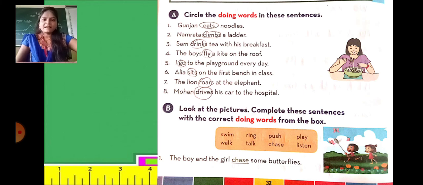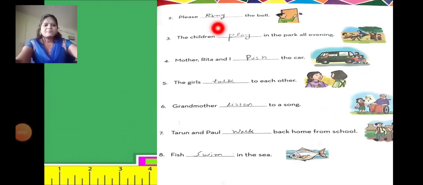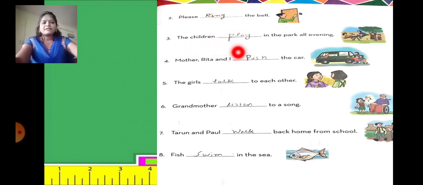Now students, exercise B. Look at the picture. Complete these sentences with the correct doing words from the box. Number 1, the boy and the girl chase some butterflies. So chase is a doing word. Now second, please ring the bell. In this picture you can see a person is ringing a bell. So ring is a doing word. Number 3, the children play in the park all evening. Here in this picture you can see a few children playing in the park. So play is a doing word.